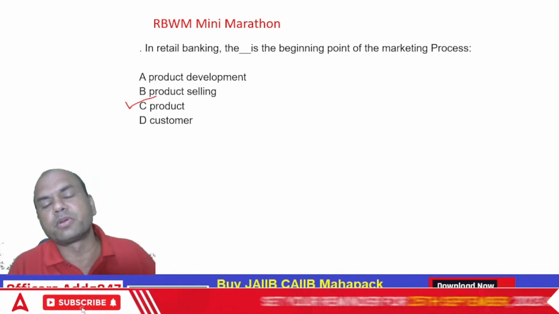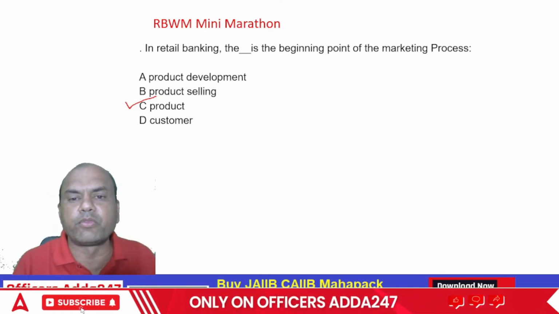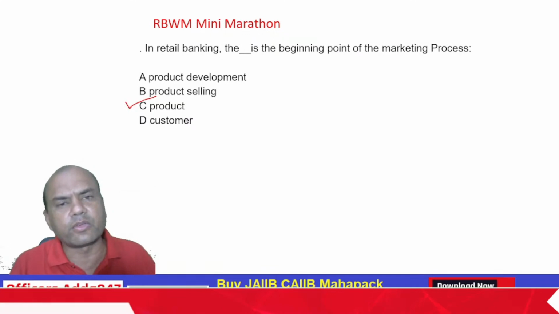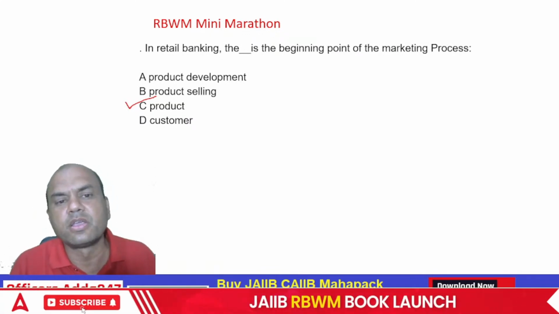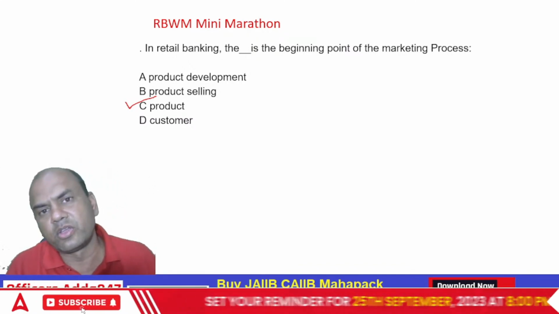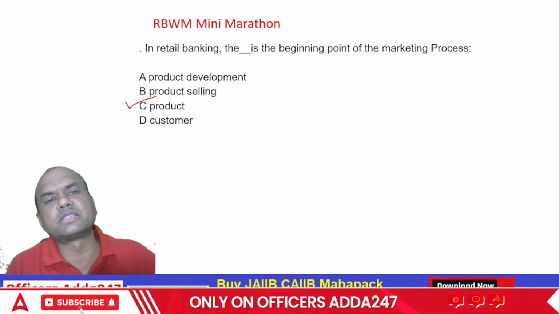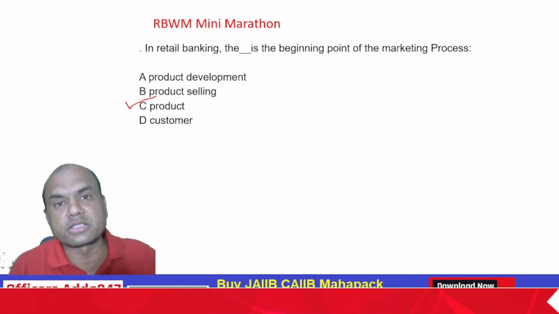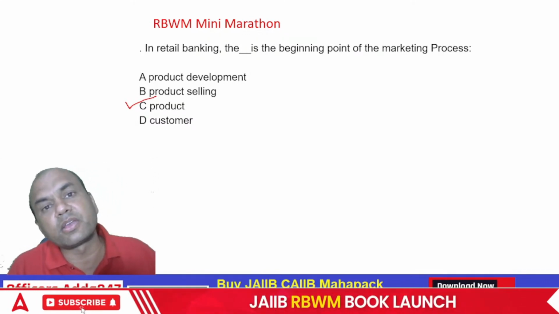But product is important. Suppose I have a very good relationship with the client. You also have many times some clients in the branch, very good clients, good relationship, but your bank doesn't have that product. Means the customer wants, let's say, some reverse mortgage loan, but your bank doesn't have the reverse mortgage product.